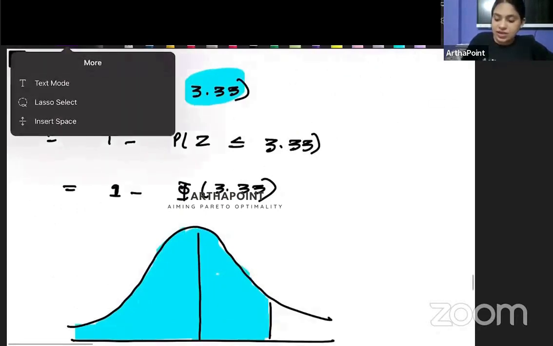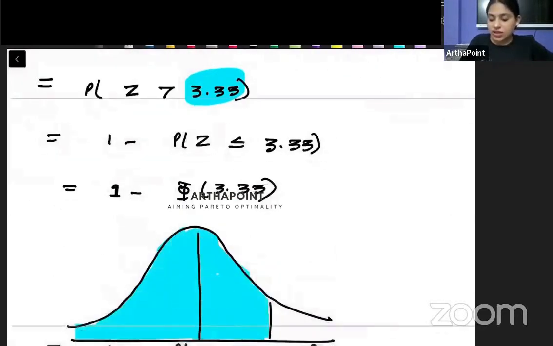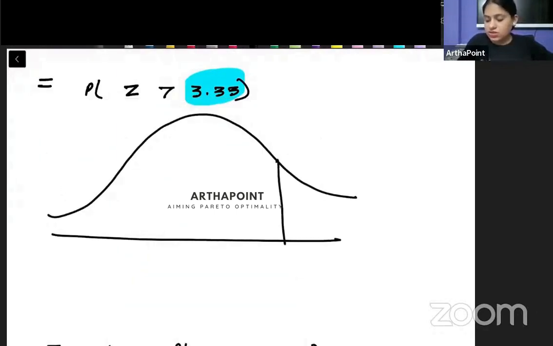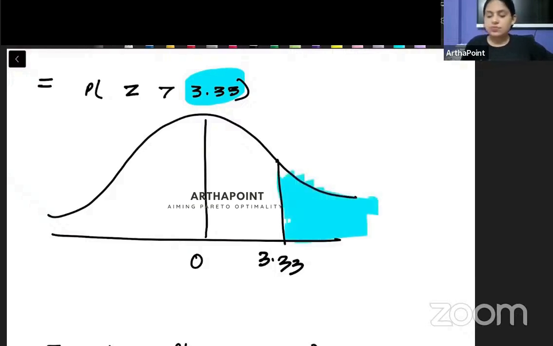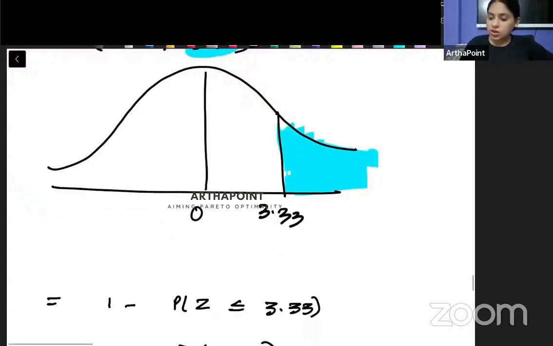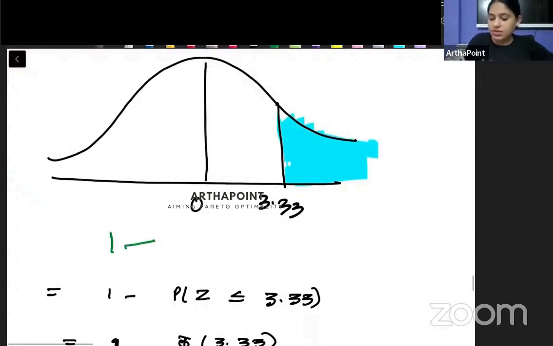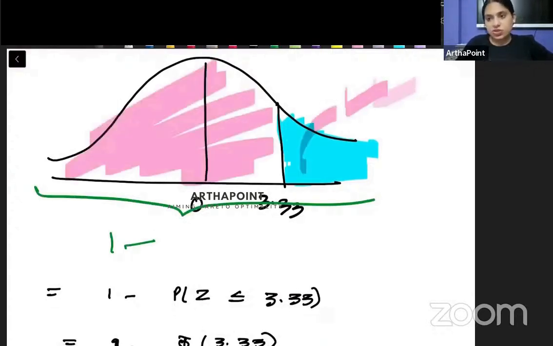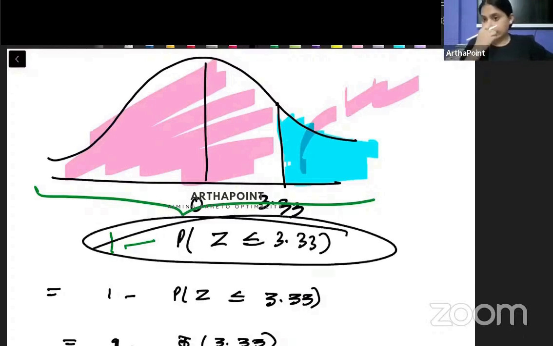So when you will go ahead and find this value, you will get this value as 3.33. Once again, if we go towards the table, if I just try to make a diagram out of it, so I need to find out, this is my 0, somewhere here will be 3.33. I need to find out this region. But isn't this 1 minus? Because I know that total will be 1. So out of 1, if I subtract this region, I will get this region. So this is nothing but 1 minus probability Z less than or equal to 3.33.